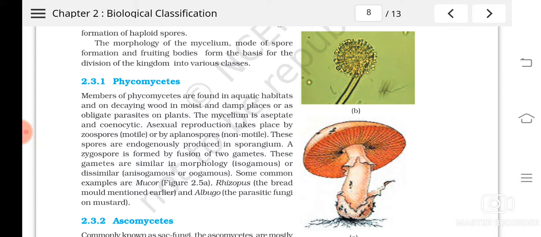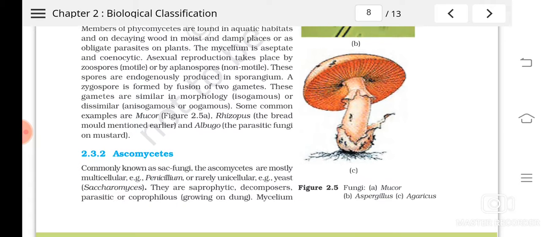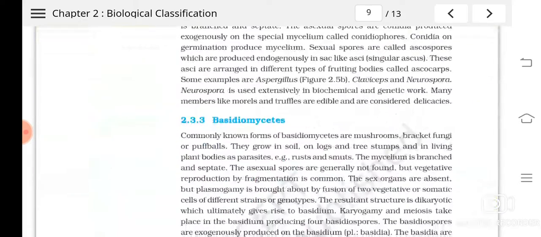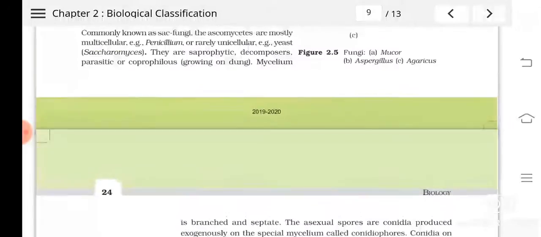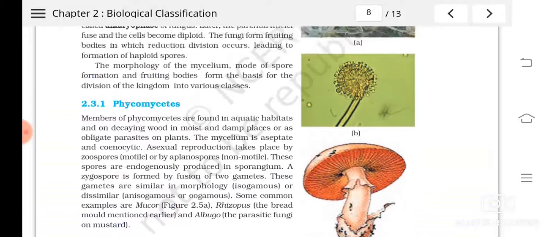So in the previous classes, we have studied about the characteristics of kingdom fungi. And I have also explained to you what the various classes of fungi are, like phycomycetes, ascomycetes, basidiomycetes and deuteromycetes. So let's study in detail about all these classes in this class.